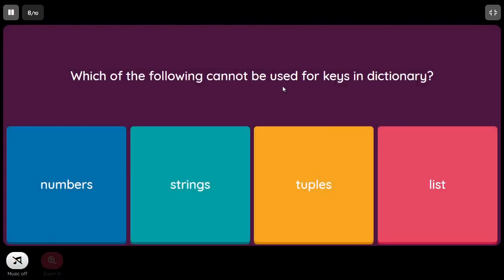Which of the following cannot be used for keys in a dictionary? So numbers we can use, strings we can use, tuples also we can use as keys for a dictionary, but list we cannot use. The reason is, whatever keys you are going to use, they should be immutable. Mutable objects cannot be used as keys in a dictionary. The only type that is supported for keys in a dictionary is immutable objects. So numbers, strings and tuples are supported for the keys in a dictionary, but list is not supported for the keys in a dictionary, as list is a mutable object.